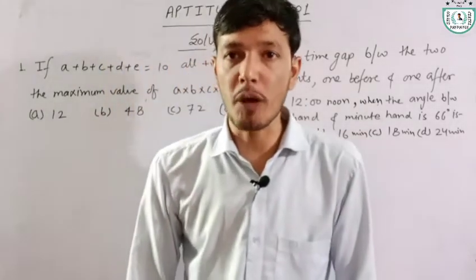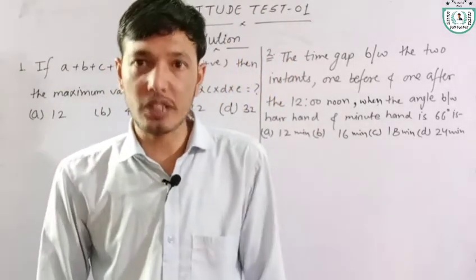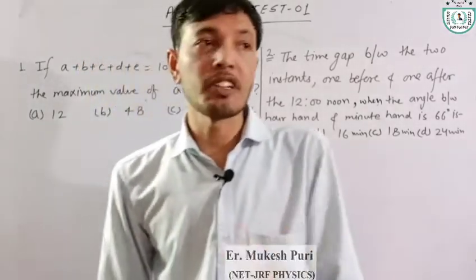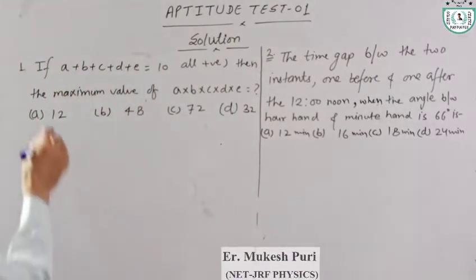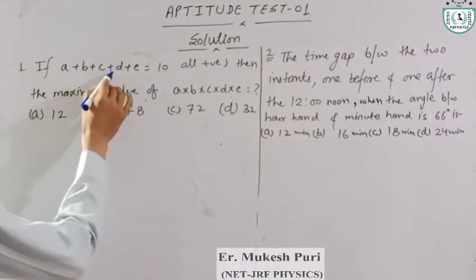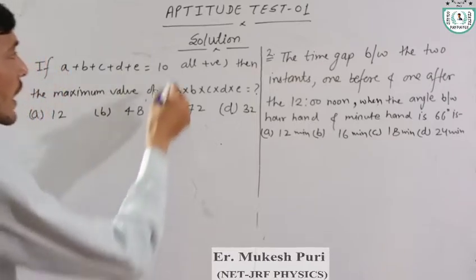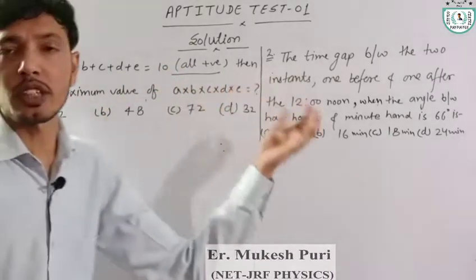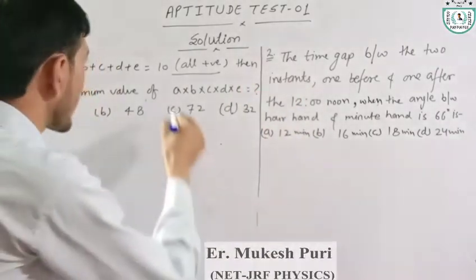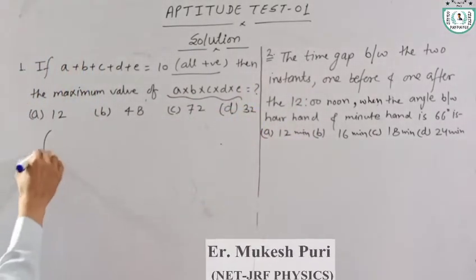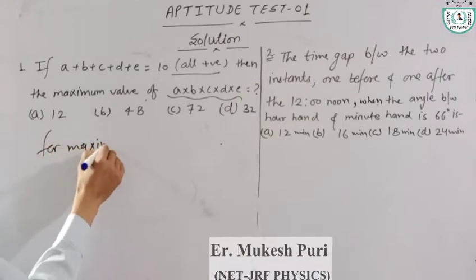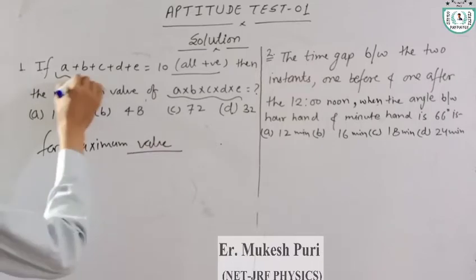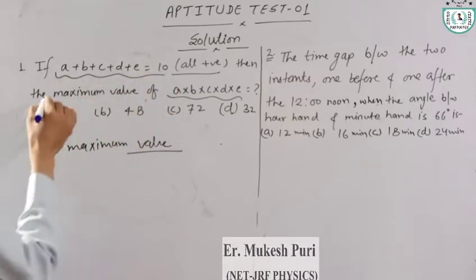Today we will discuss the solution of the first aptitude test that was held last Sunday. Okay, the first question of the paper is: if a plus b plus c plus d plus e is equal to 10 and all are positive integers, then find the maximum value of a into b into c into d into e. For maximum value, this type of equation is given and asked for maximum value.